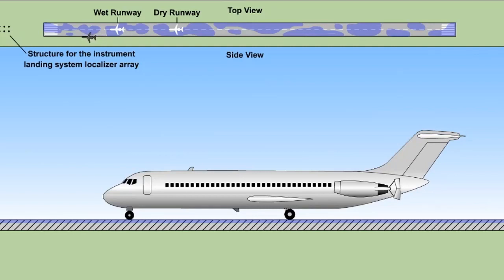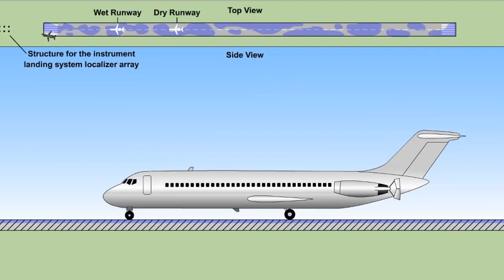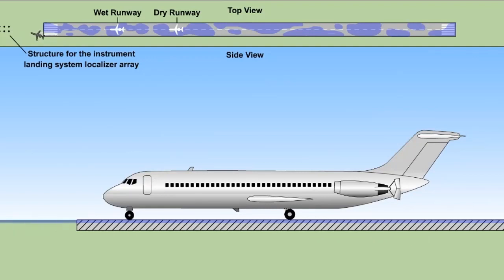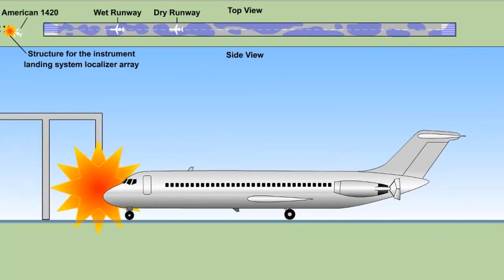Since the ground spoilers had not been deployed, which resulted in substantially reduced braking forces, and reverse thrust was set to levels above the recommended maximum for maintaining directional control, the airplane was unable to stop and skidded off the left side of the runway, eventually coming to rest after colliding with approach lights for runway 22 left.